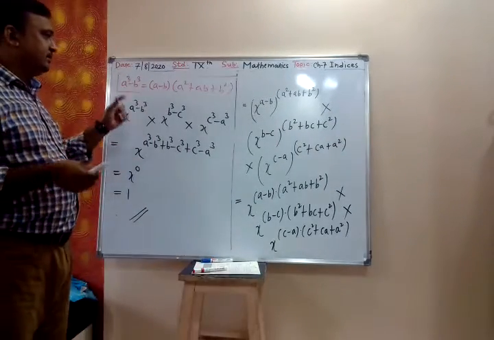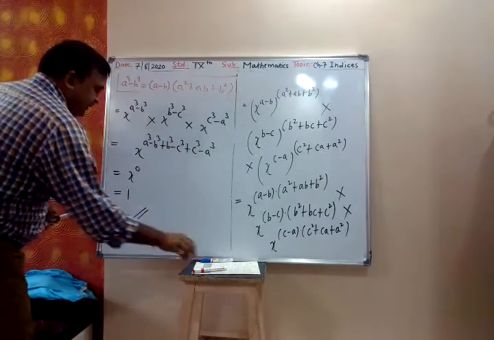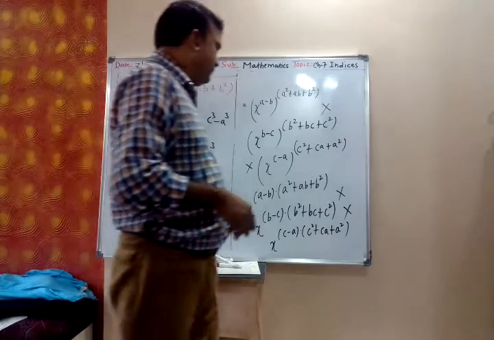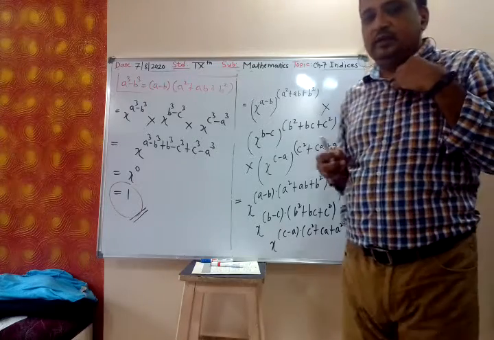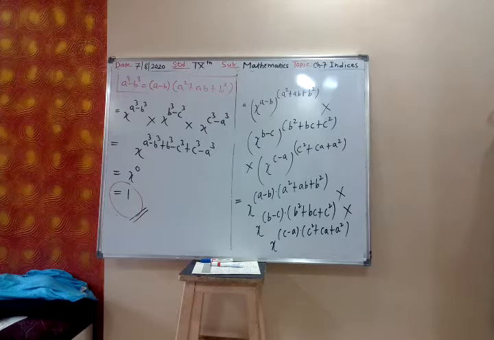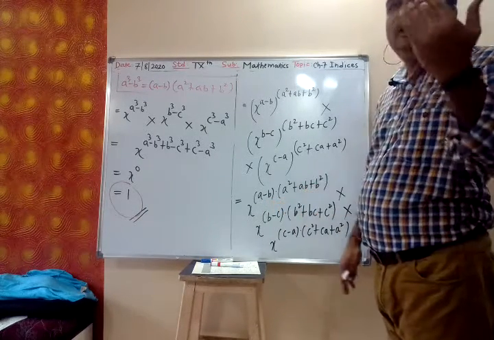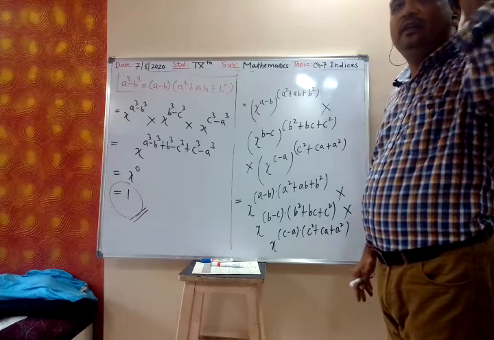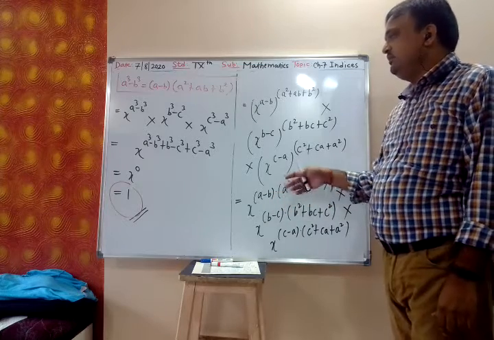This question can be given in the exam. Such type of question can be given in the exam, and in multiple choice you will get answers like 1, 0, 2, 4. You have to click the correct answer. See, if you add the power first, then again you have to simplify. In that case the power will be very lengthy, and you have to simplify that also, no?